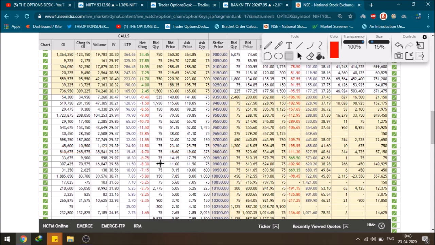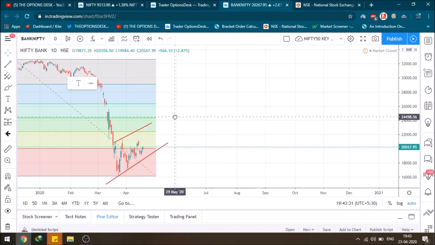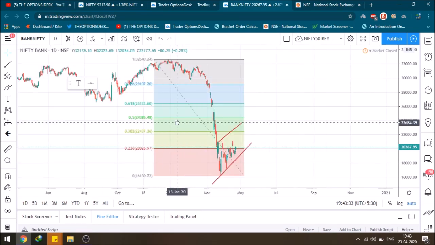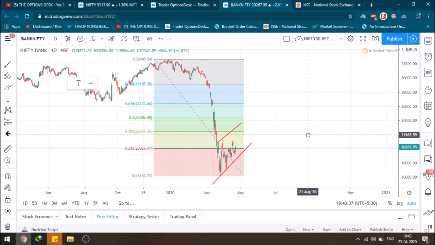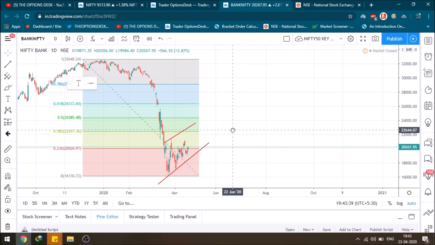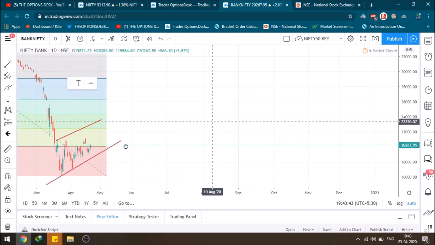So now let's directly go to the Bank Nifty chart. Just a moment. As you can see, this is the daily Bank Nifty chart. I have already plotted the Fibonacci levels of support and resistance. So this is the 38.2%, which is currently at 20,500, which I have been saying for the past couple of days. Now let's see till which level Bank Nifty can go. As you already know, Bank Nifty closed at 20,267 today.